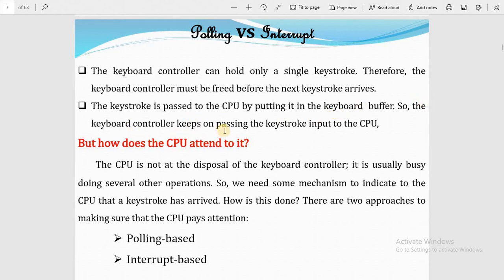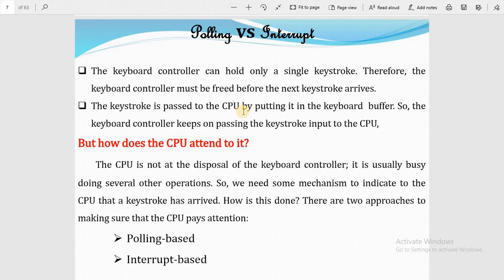So the keyboard controller keeps on passing the keystroke input to the CPU. When there is a delay in the keystroke being passed to the CPU, the CPU manages this wastage of time by handling other jobs or tasks during the waiting time. When we press any key, the CPU halts the program execution and listens to the keystroke pressed by the user. So this is the polling.